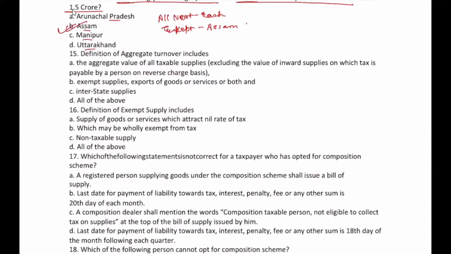Define aggregate turnover. The same type of MCQ we faced last MCQ session as well. So they have just given the definition. Yeah, all of the above is true in most of the cases, in most of the questions. This is the whole definition they have given. They have divided it into points.